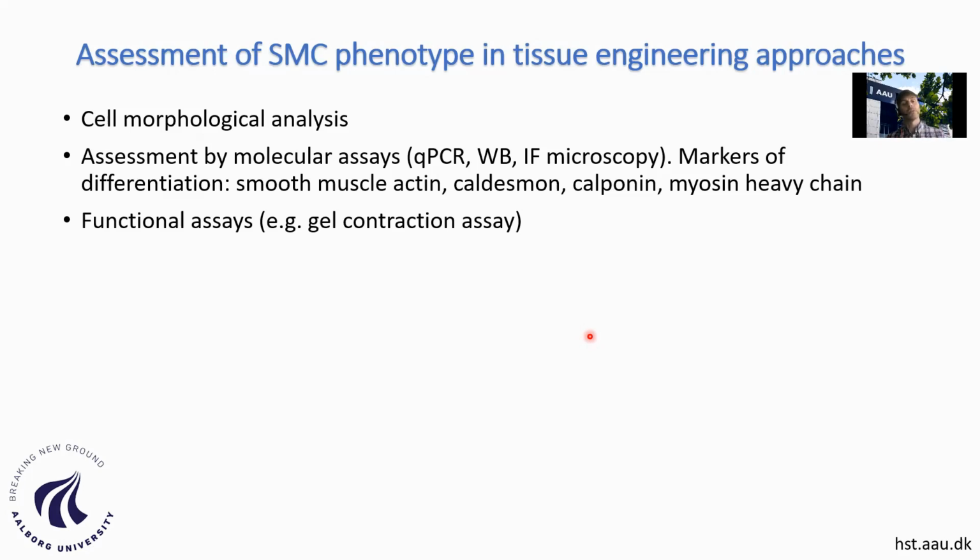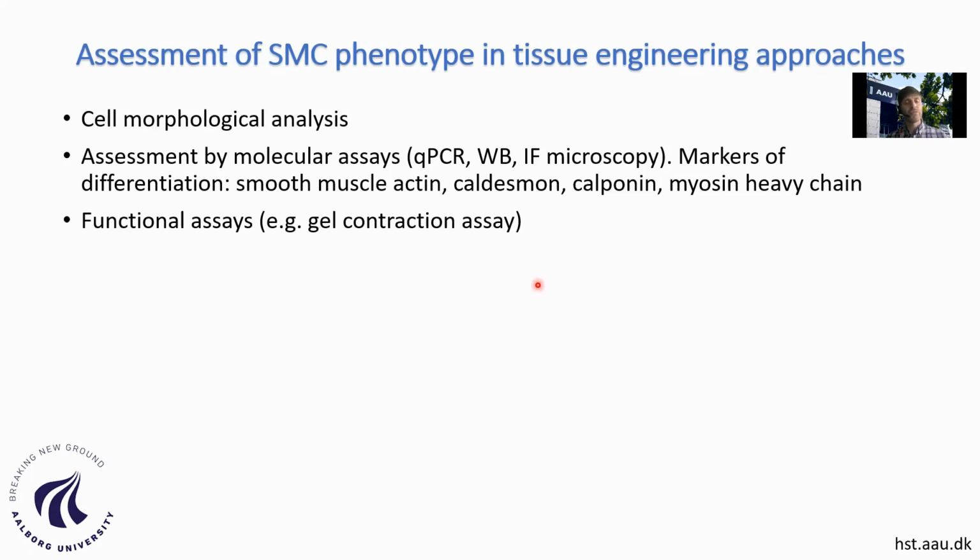So that will tell us if they are synthetic or contractile. However, we need to use more specific assays, and here we are talking about assays with immunofluorescent detection, for example, Western blotting, or molecular techniques such as qPCR.